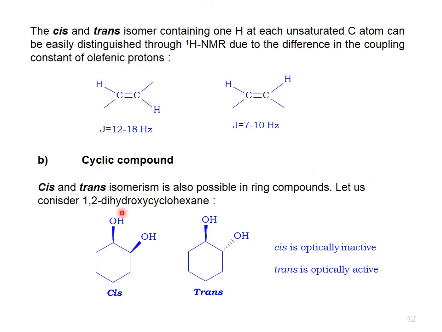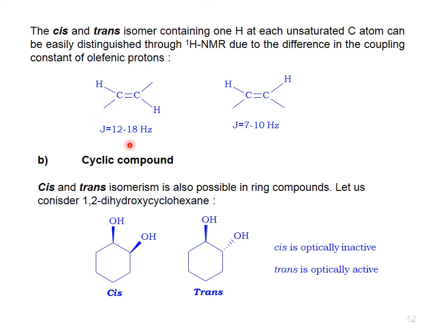The cis and trans isomers containing one hydrogen at each unsaturated carbon atom can be easily distinguished through proton NMR due to the difference in coupling constant of the olefinic protons. The J value of trans is between 12 to 18 Hz, while the coupling constant J value of the cis isomer is 7 to 10 Hz. And there are cyclic compounds.